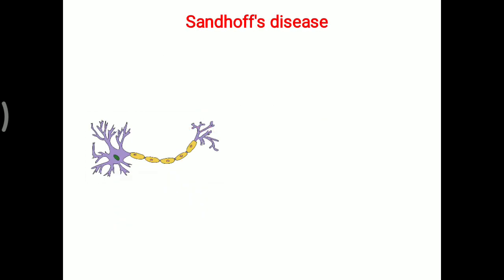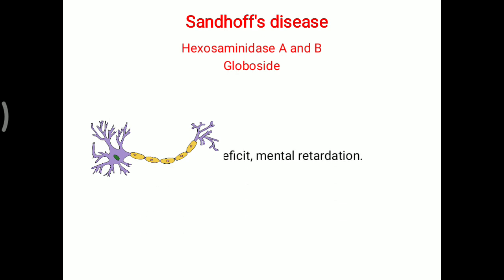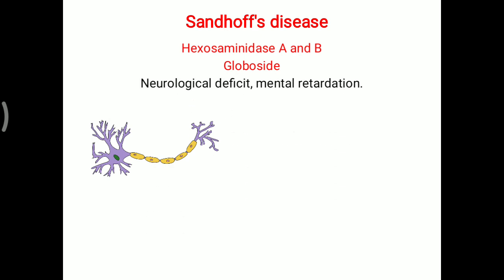Previously, Tay-Sachs was hexosaminidase A, that is alpha. Here in Sandhoff's disease, both alpha and beta, or hexosaminidase A and B, are affected, which also leads to deposition of globoside in the tissue. So neurological deficit and mental retardation are found in Sandhoff's disease.